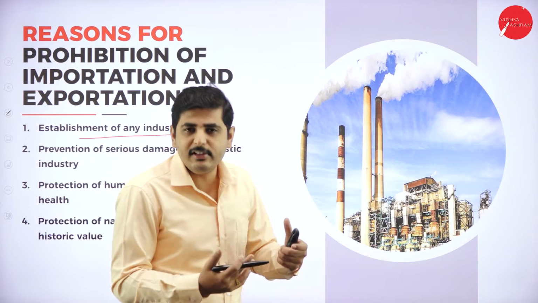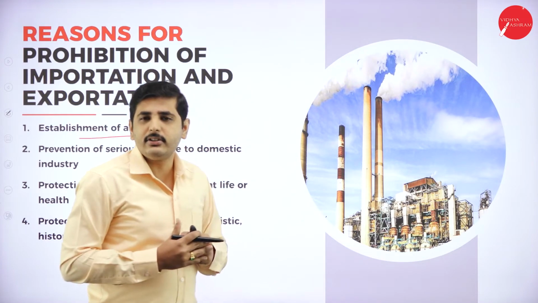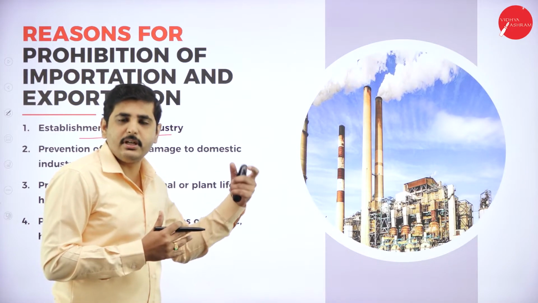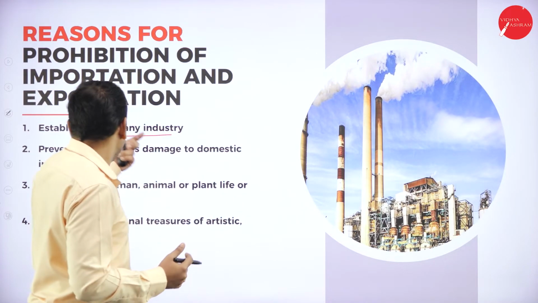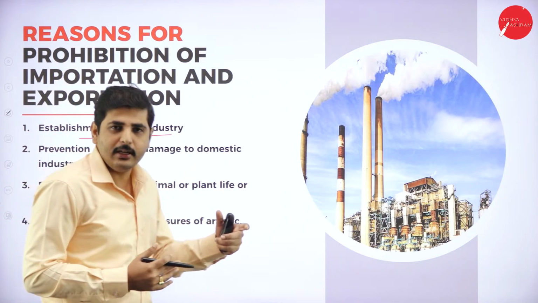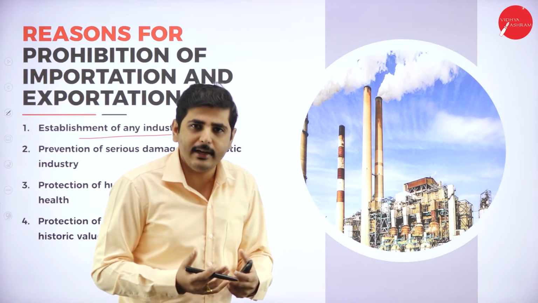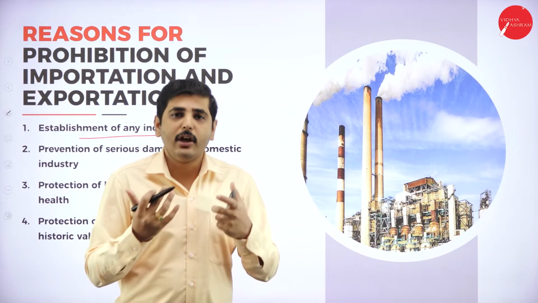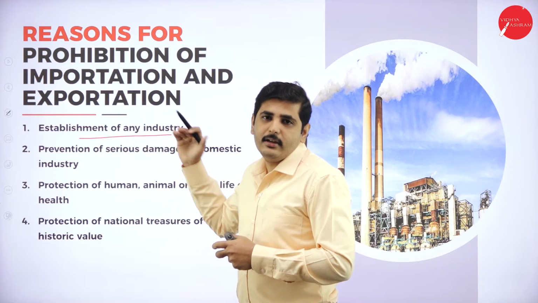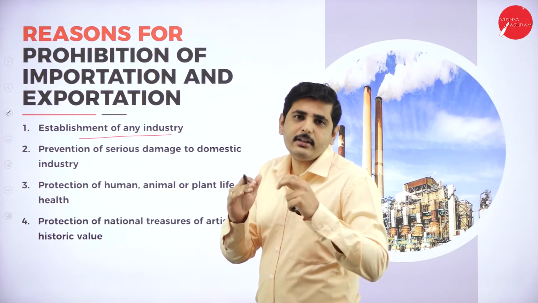Our country's people will start to use the domestic pharmaceutical drugs which are produced in our own country. So to establish a new industry and to provide a new market, the government will sometimes prohibit the import of certain goods.